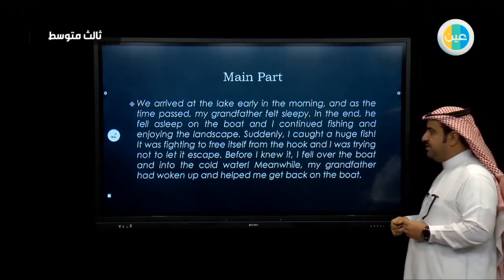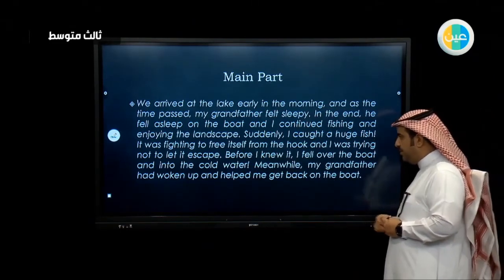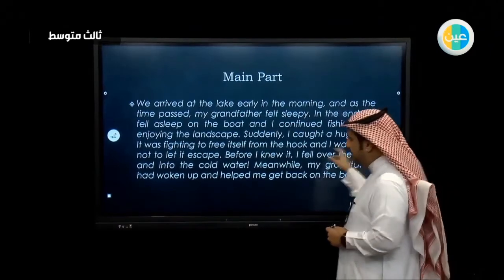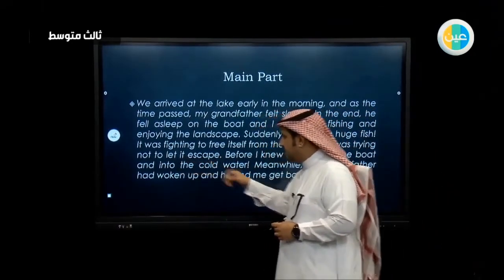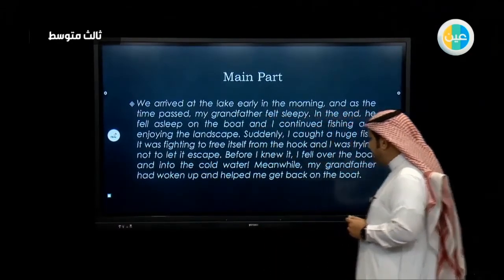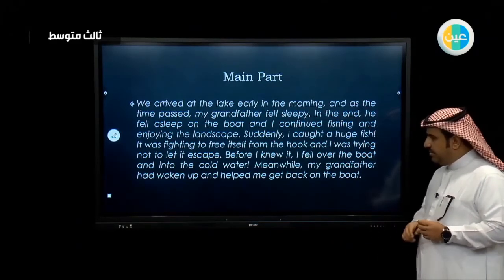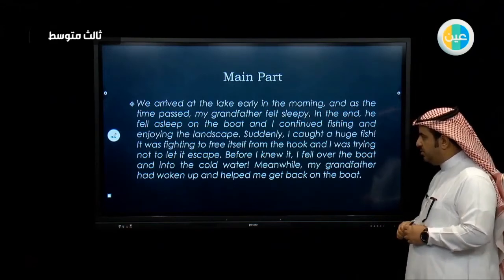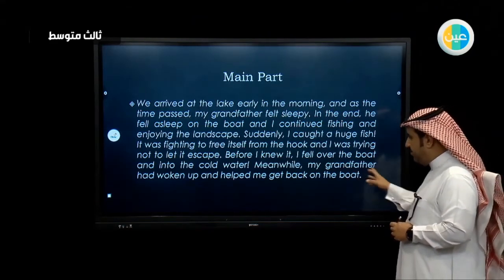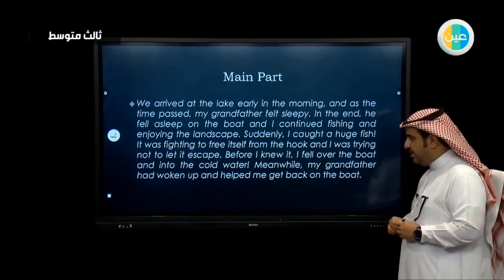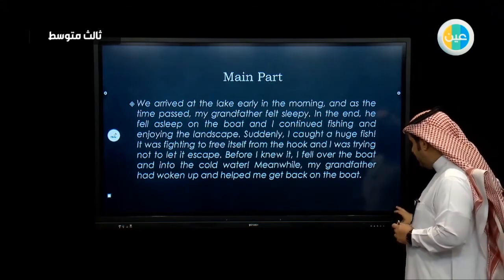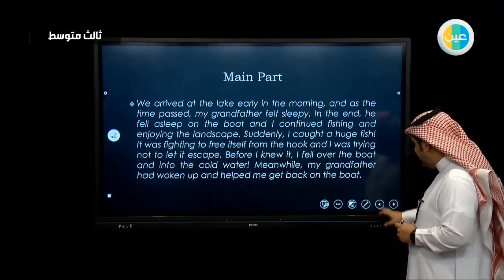It was fighting to free itself from the hook, and I was trying not to let it escape. Before I knew it, I fell over the boat and into the cold water. Meanwhile, my grandfather had woken up and helped me get back on the boat.